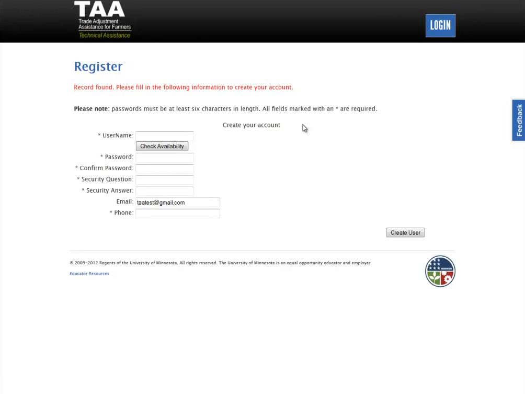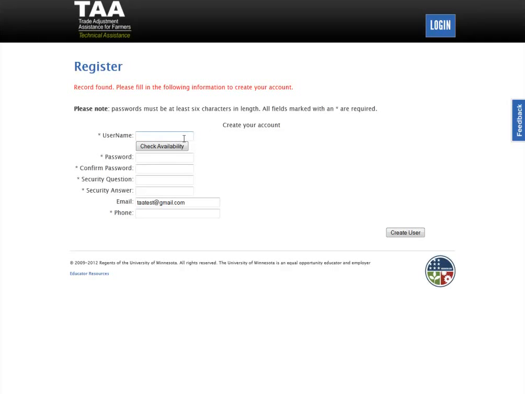So we can see that the system found the record. Again, if this page comes up and it says record not found, then please let us know. Then we can get in touch with FSA, and you'll need to get in touch with FSA so that you can get everything straightened out. If you are having trouble logging into the system, if it's not finding it, let us know at 612-625-1964 and we can help you out.